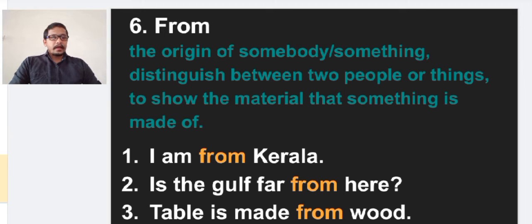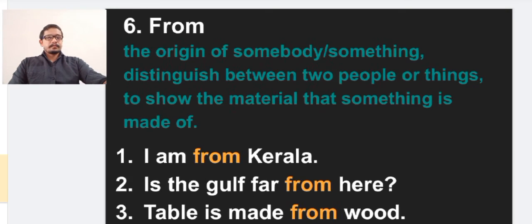Is the Gulf far from here? This distinguishes between two people or things; here it just distinguishes two places. It differentiates the Gulf and the place where we are staying. Table is made from wood, to show the material that something is made of. So in these three areas we can use the preposition from.